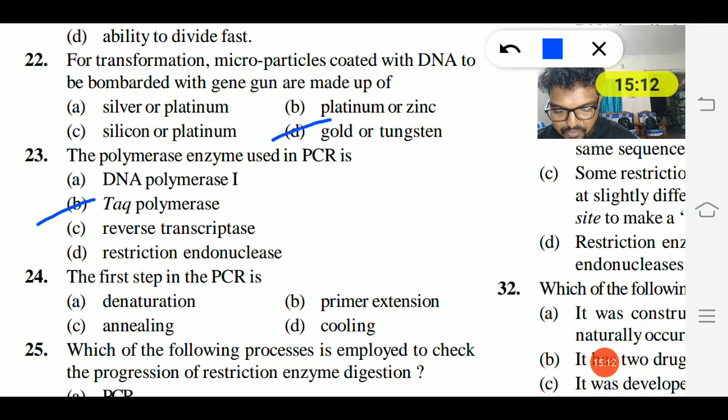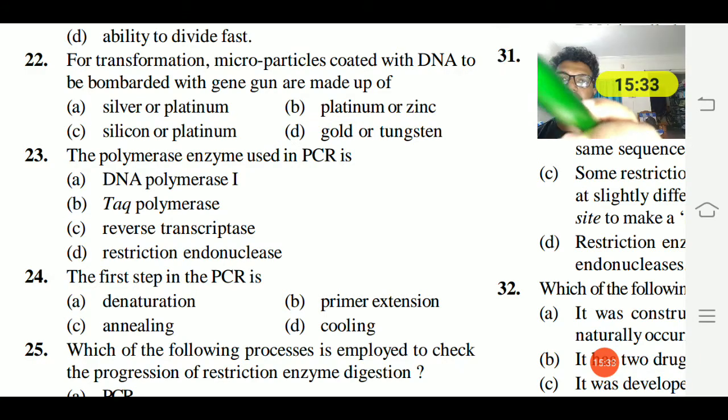Okay. 24th question. The first step in PCR is denaturation, primer extension, annealing, or cooling. So it is denaturation, followed by annealing, and later primer extension. So option A is the right answer.